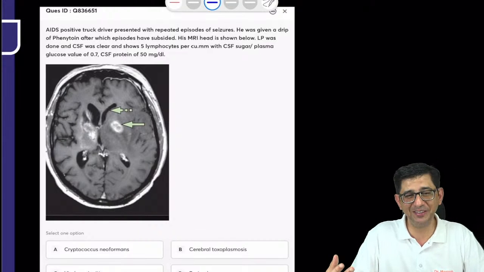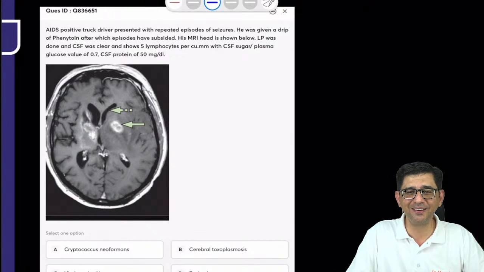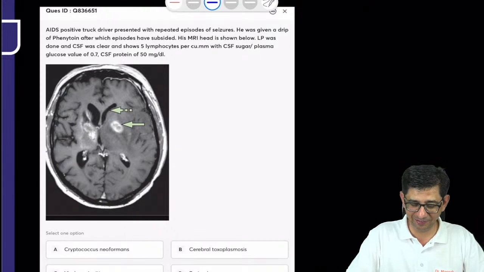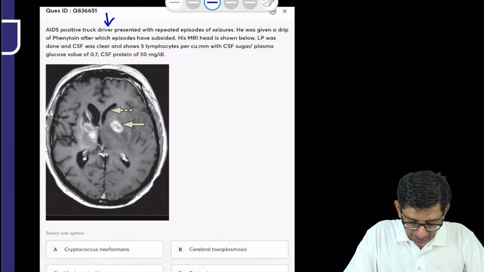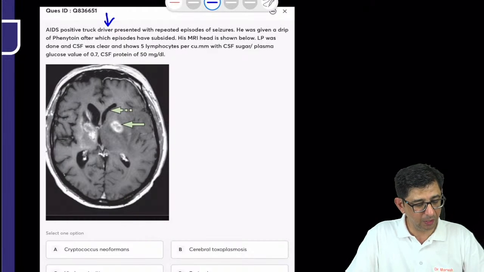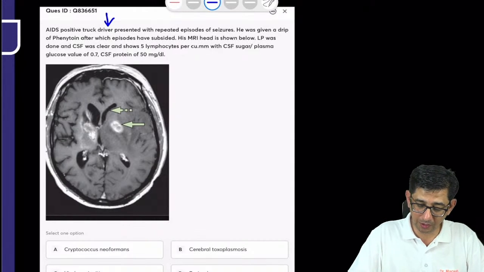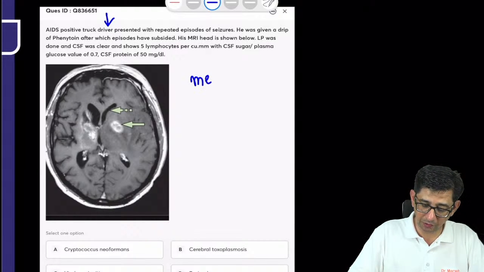You would be shocked to know how our examiner bodies love this truck driver, AIDS positive truck driver phrase that comes up. So I picked it up from there, and our patient is ending up with development of seizures, and I am getting the answer as cryptococcus neoformans, which is not the correct answer. Is there any mention of meningitis in this particular case, guys? Is there any nuchal rigidity described?